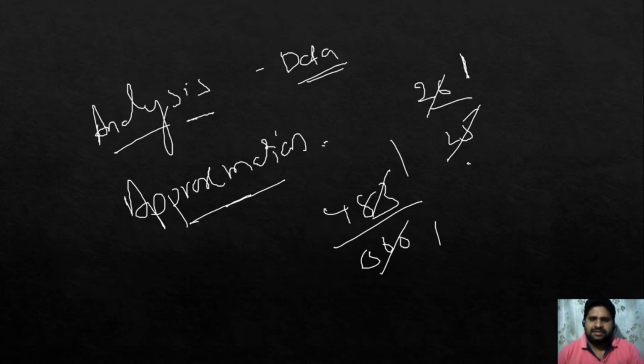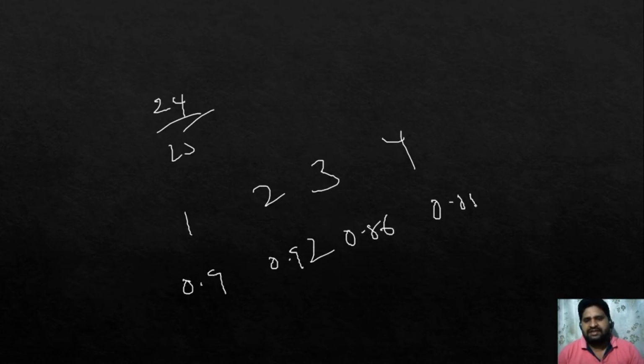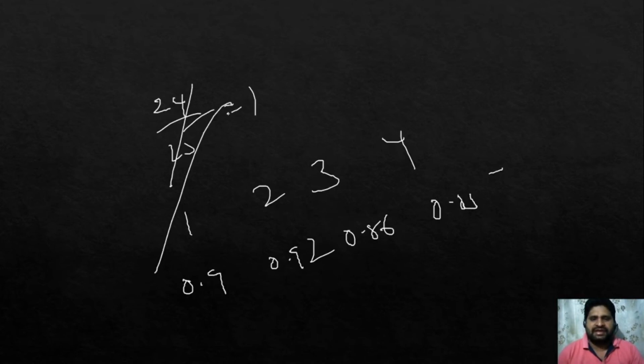So why I'm saying this approximation point, in the sense, for any data interpretation problem, first we'll do approximation. If approximation is not working, then we'll go for exact calculation. That means, for example, it depends upon the options here. For example, if it is 24 by 25, and the options have 1, 2, 3, 4, like these options are there. In the second case, the options are 0.9, 0.92, 0.86, 0.85, like these options are there. For example, in this case, if I write 25 by 25, it is equal to 1, I can take directly one option.